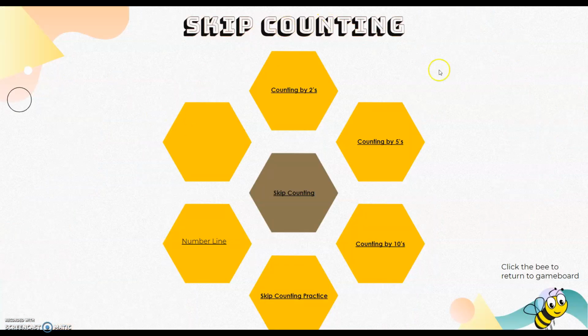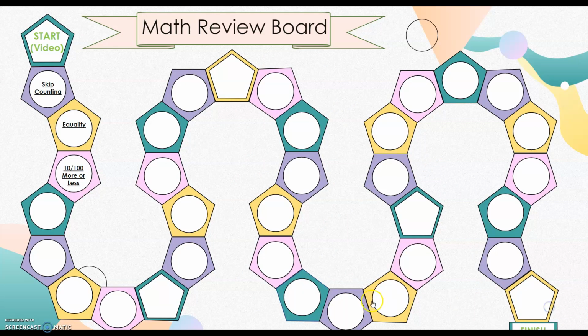When you come over here, there are different activities that you can click on. There are practice activities, there are games, there are printable activities, there are videos, all different kinds of things that you can do. You can choose the activities that you want to do on the game board. And then after you've done your skip counting activities, if you want to go back, you just click on the B and you are able to come back here and then click on another space.